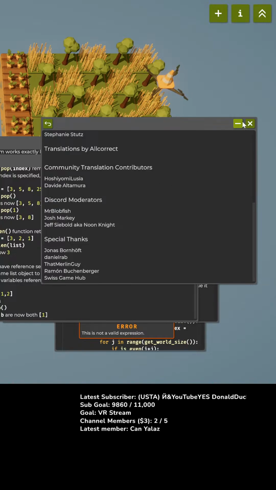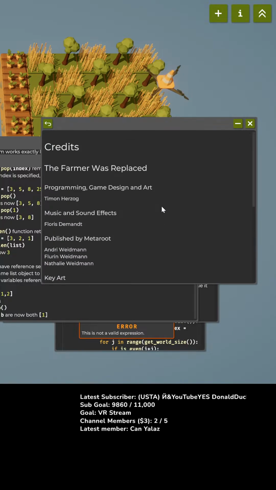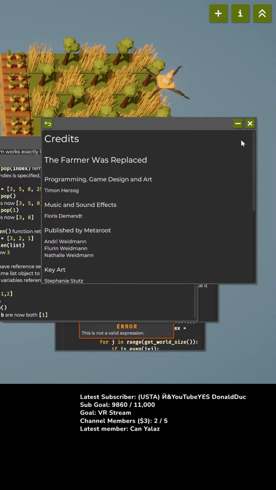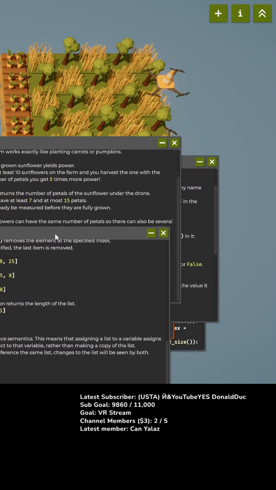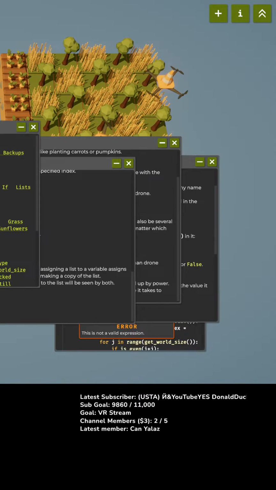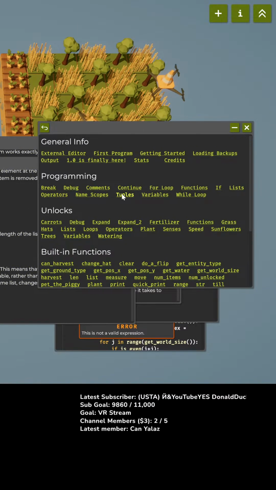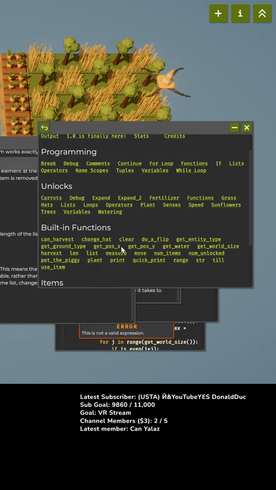Do we know the people who made the game? Now, where to go? Index. We are looking for how do we figure out how big.